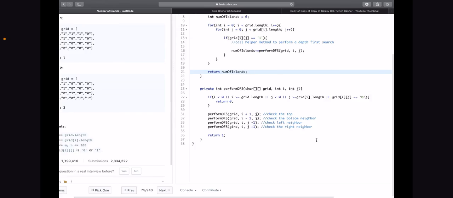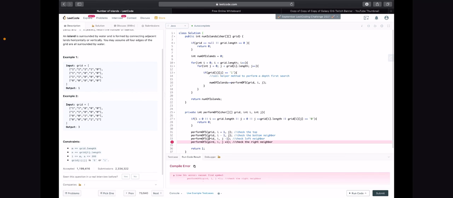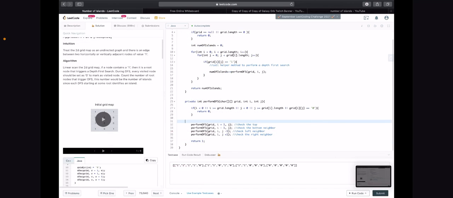But yeah, this should work, so I'm going to test it out. First, I'm going to make sure I don't have any syntax errors in here. Okay, looks good. Let's run that and see what we get. Oh my gosh, does not look good. Okay, hopefully this time it works.